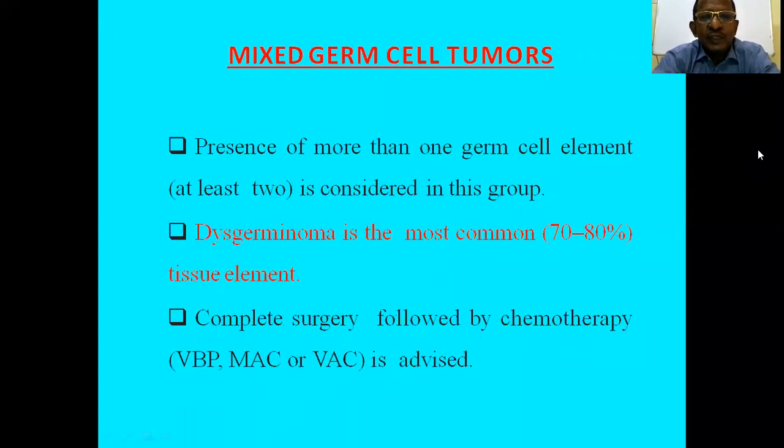Then mixed germ cell tumors. The presence of more than one germ cell tumor is considered in this group, mixed germ cell tumor. These are different combined germ cell tumors. Dysgerminoma is the most common. In mixed germ cell tumor, it combines other germ cell tumors, and complete surgery followed by chemotherapy is the treatment of choice.